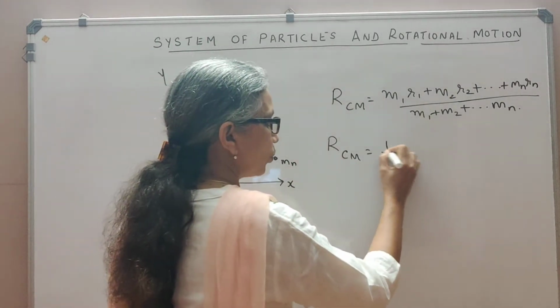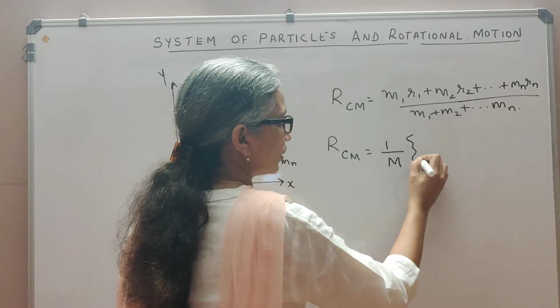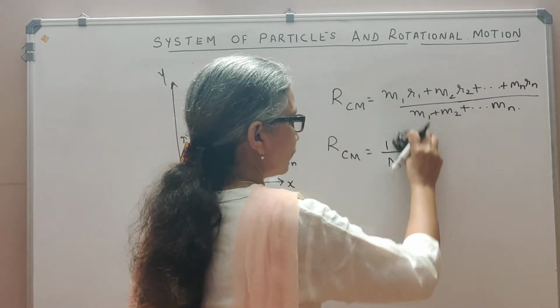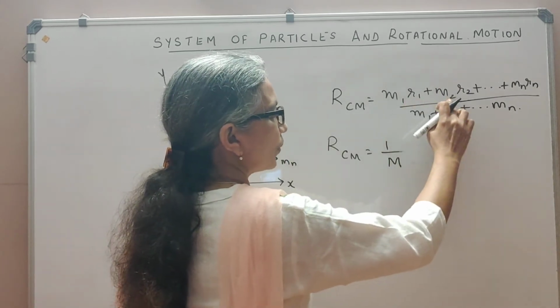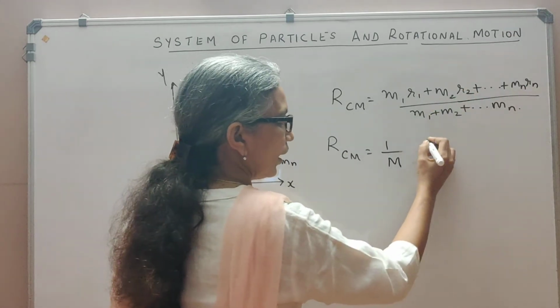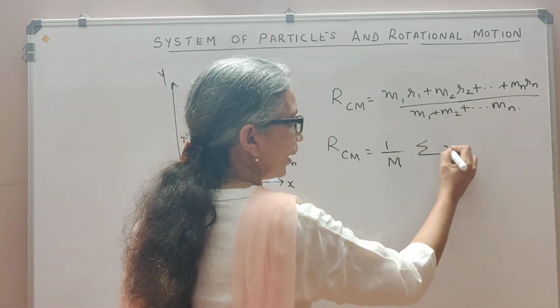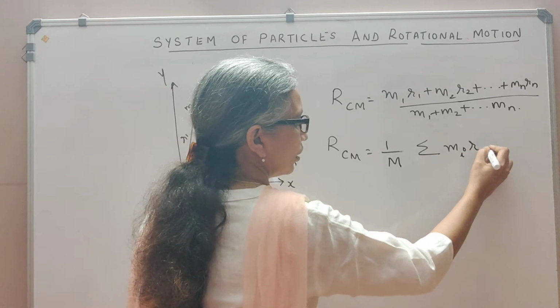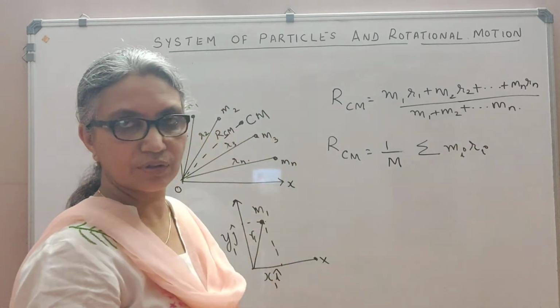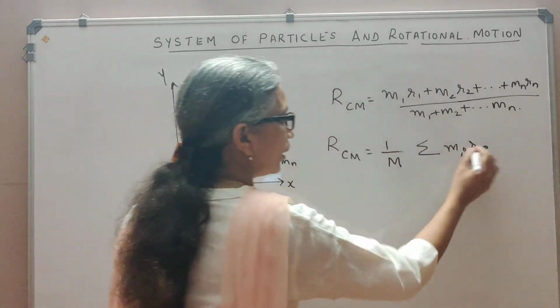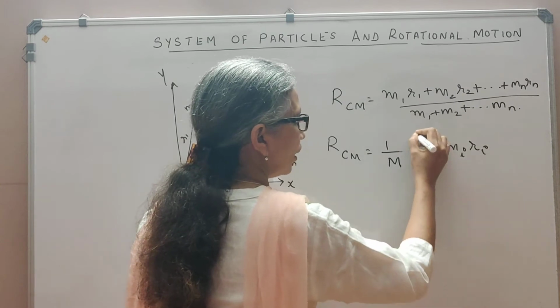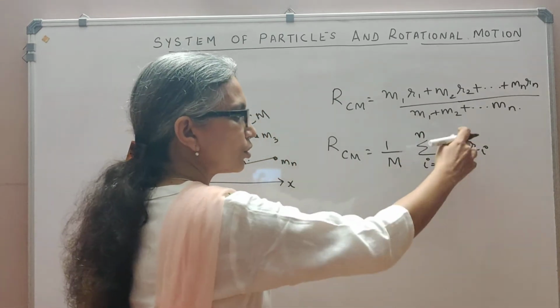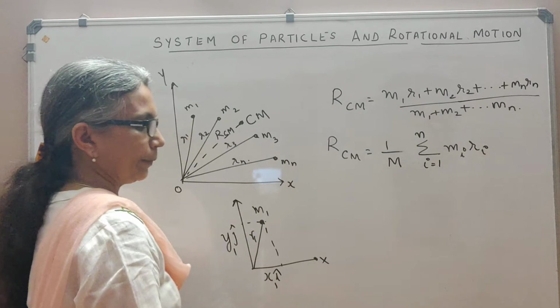So I may write this as 1 by m bracket, or I'll write it in terms of sigma. This m1 r1 plus m2 r2 up to mn rn, I may write as sigma mi ri, product of mass into the position vector r, where i starts from 1 up to n. So it's the summation of mi ri up to n.